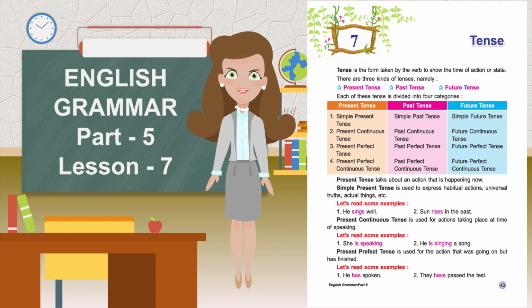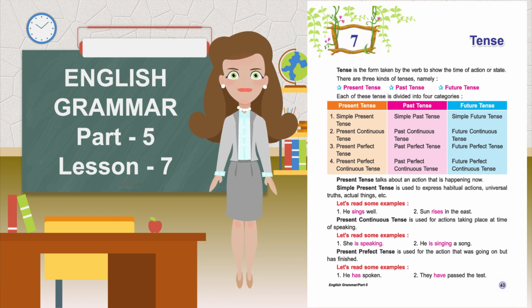Present perfect tense is used for the action that was going on but has finished. Let's read some examples. He has spoken. They have passed the test.